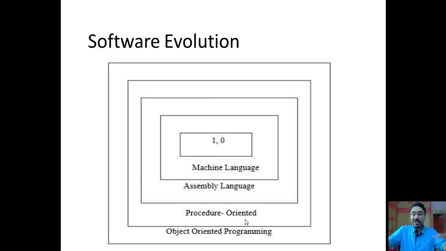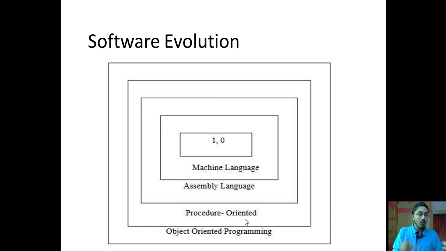Let's say I am feeling dark around me. I will simply say turn on the tube light. Isn't it? Because the tube light is a real life object. I will say turn on the tube light or turn on the bulb. Turn on the light. Isn't it? I will never say turn on something which is illuminating the light around it and which will spread the light around it. I will never talk in terms of functions, but always in terms of real world life objects. Isn't it? So that's why there was a gap between the real world and programming.